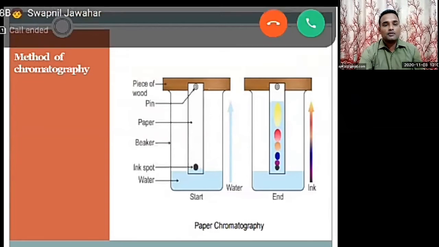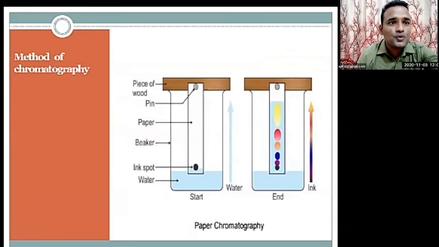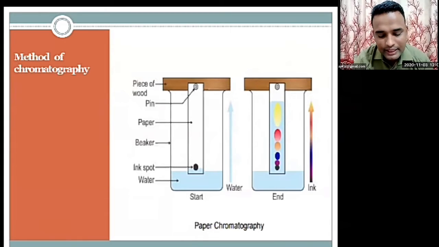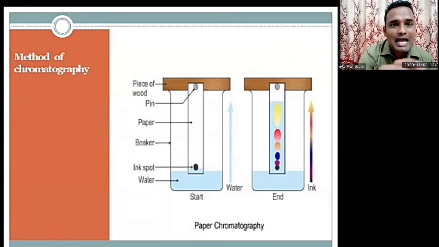See, these are the methods which they are using in pharmaceutical laboratories, where they detect the new ingredients. Now the process is what? Here a picture has been given. A piece of wood closes the beaker, with water and an ink spot. See, there is a rectangular shape, that is filter paper, the paper of paper chromatography. The paper is there and there is an ink spot at the bottom of the paper.